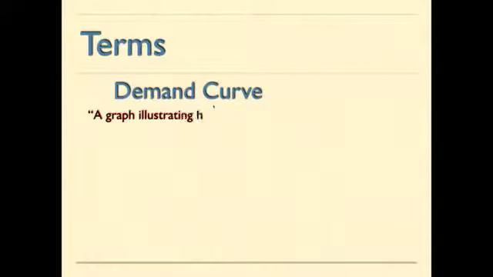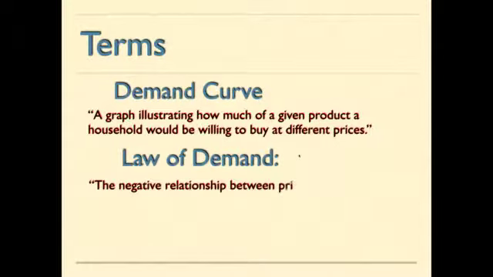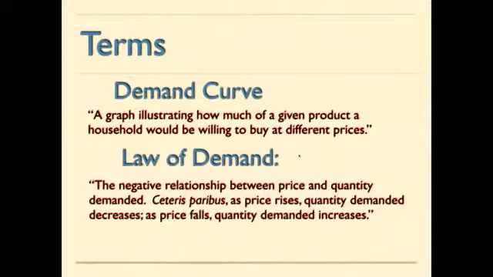Lastly, we have a couple of terms. Realize that the demand curve is a graph illustrating how much of a given product a household would be willing to buy at different prices. So again, it's just a graphic representation of the data that's in the demand schedule. And lastly, be aware of what the law of demand is. It's the negative relationship between price and quantity demanded. So the demand curve is going to be downward sloping.